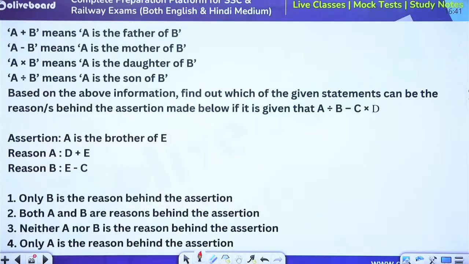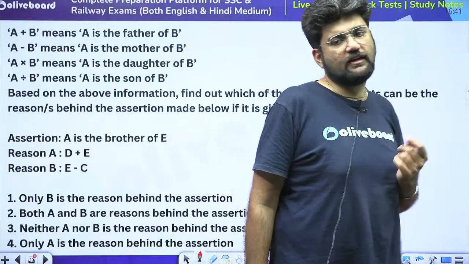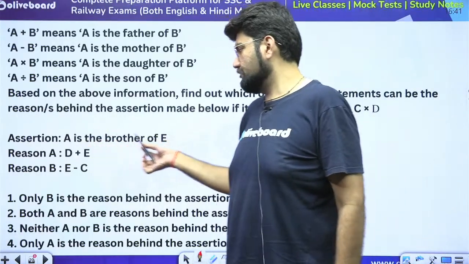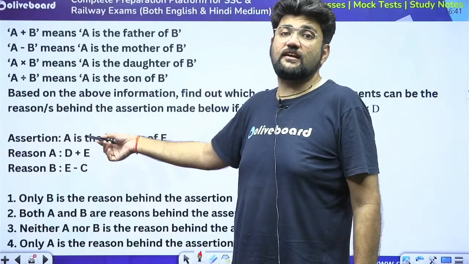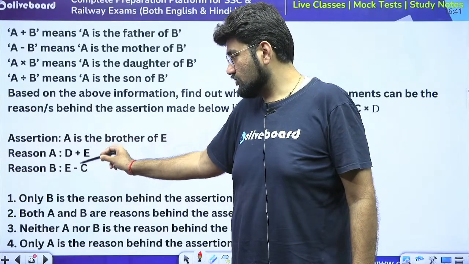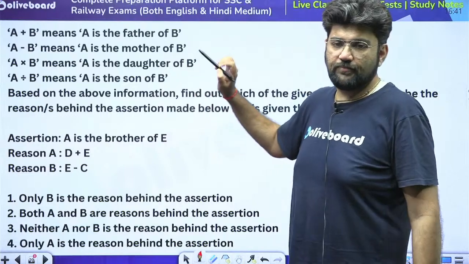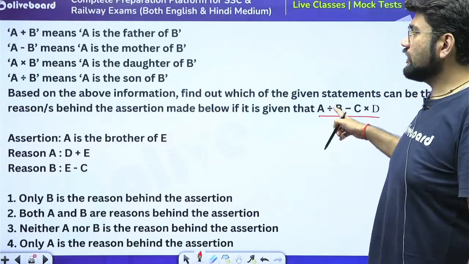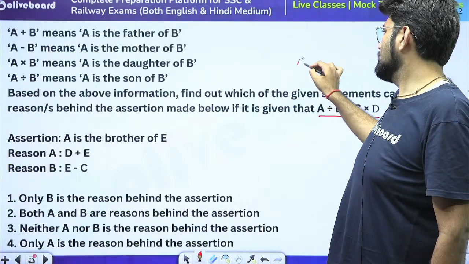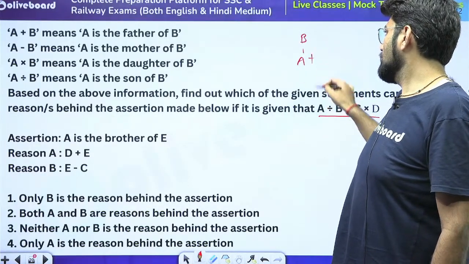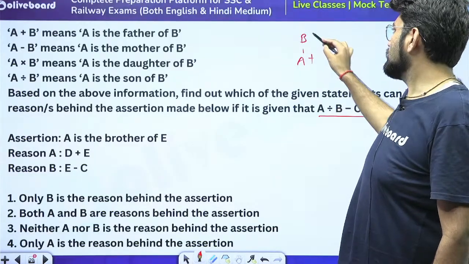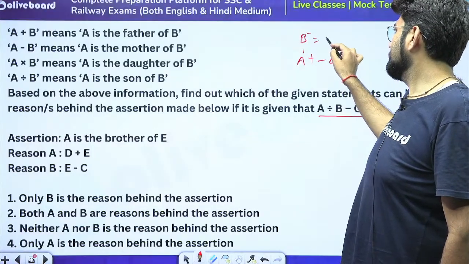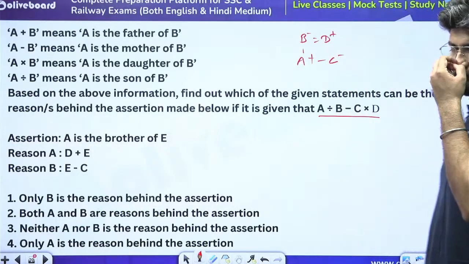Now see, in this question also always approach it with the help of the data sufficiency concept. Don't actually go for assertion reason. That means treat this as a question and treat this as the data given to you. How much data is sufficient? Only 1 is sufficient, only 2 is sufficient, both is sufficient or none are sufficient. That's what you need to check. So first and foremost, plot this expression. A divided by B means A is the son of B. Then B minus C means B is the mother of C. And C cross D means C is the daughter of D. Okay. That's it.